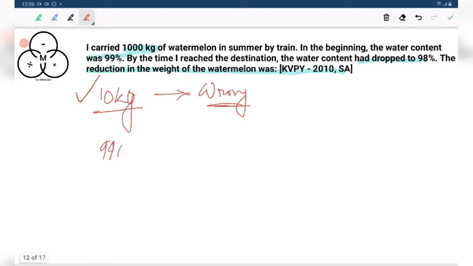That means 990 kilogram of water, and 10 kilogram of solid mass is there. In the beginning, water content was 99%. By the time I reach the destination, the water content has dropped to 98%.